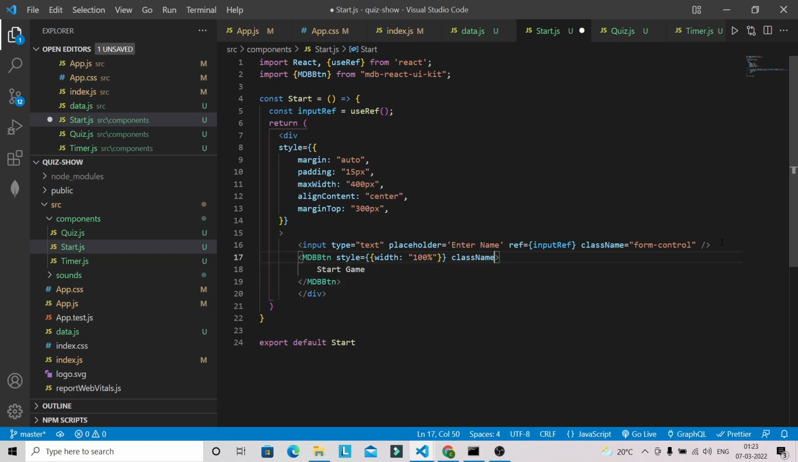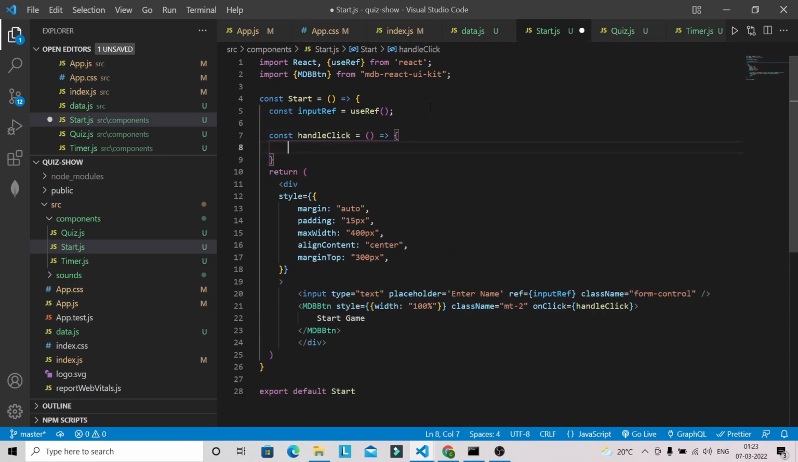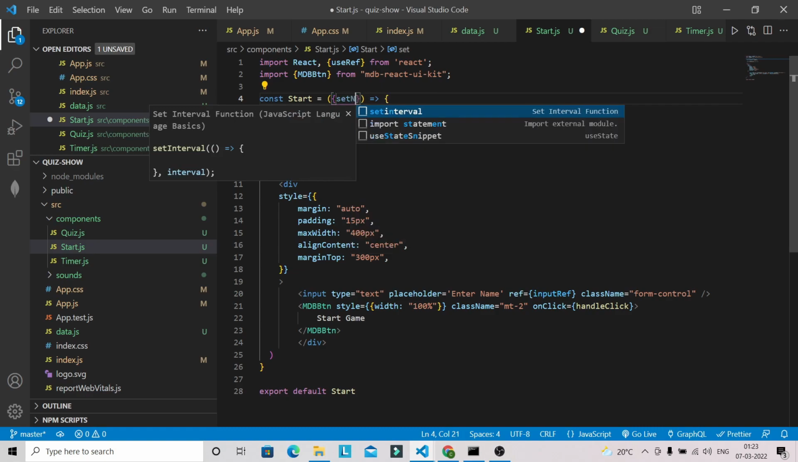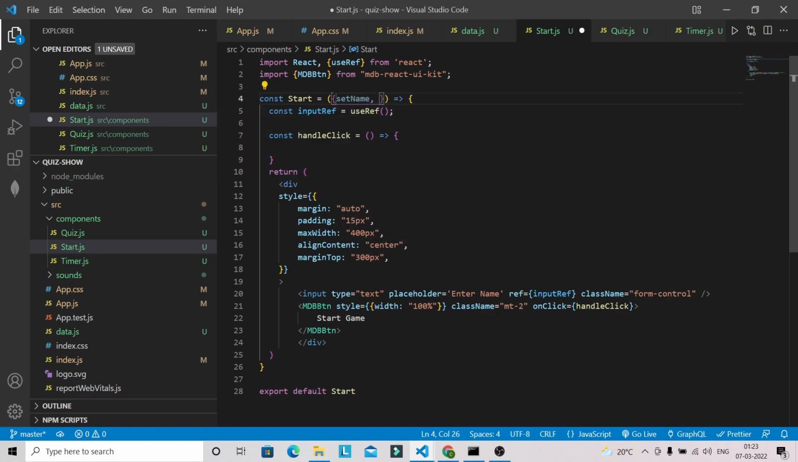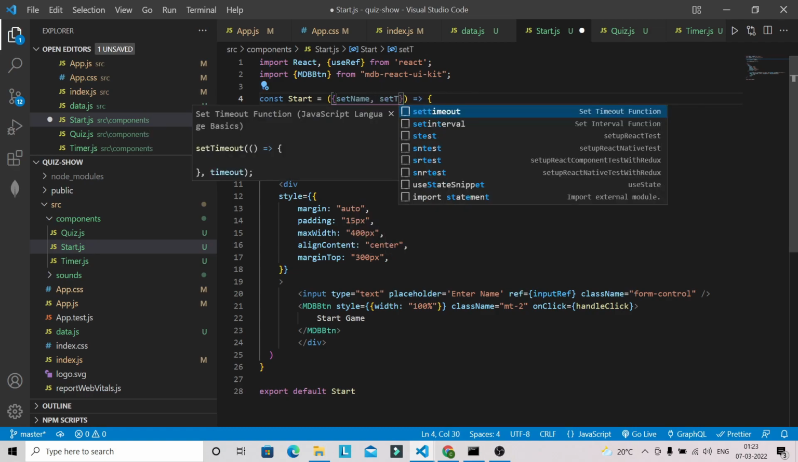Class name I am going to give here empty-2, and I am going to have one on-click method, that is handle click. So let's define this one outside the return, and this start component is going to receive some props from our app.js file. So it's going to receive set name and set timeout.